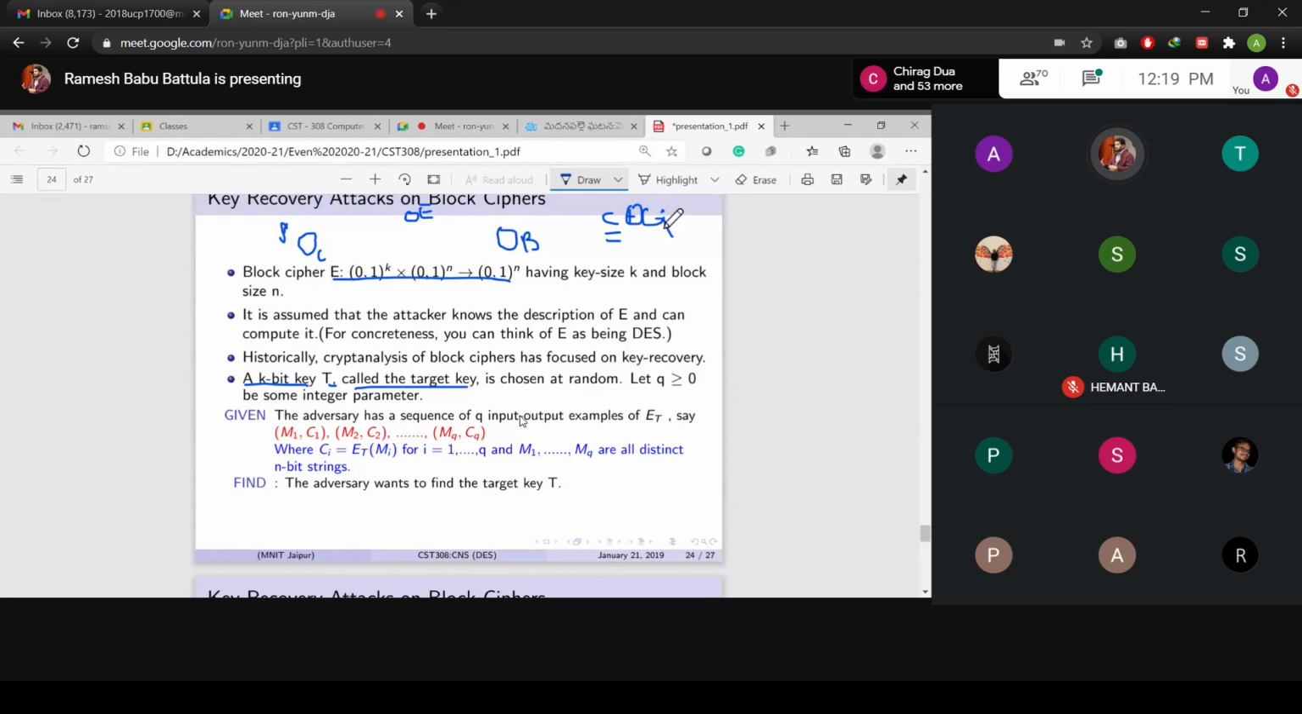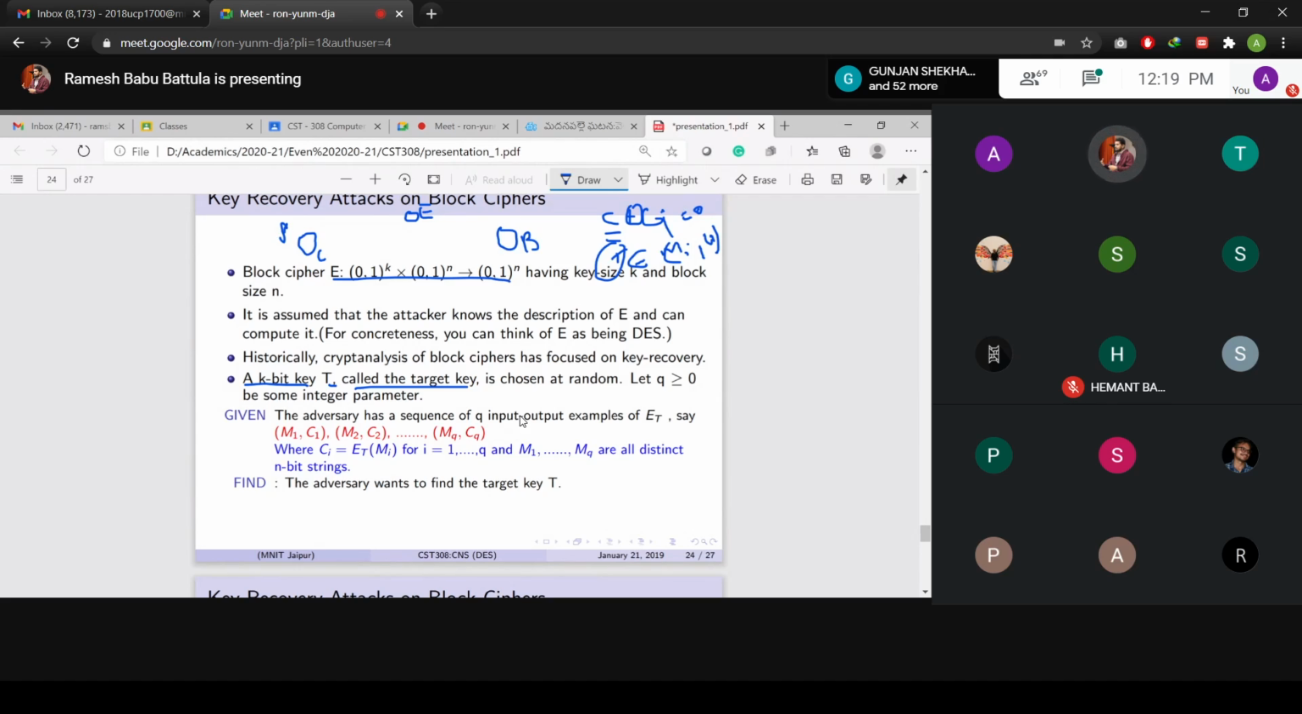Whenever he applies this particular operation and the resultant value is equal to 0, it means the corresponding Ci value has been retrieved. He retrieves this corresponding Ci value. So he is able to find the corresponding Mi value, and whichever key was used to generate this Mi, Ci pair. That is going to be the target key. That means this is the target key used to generate Mi and Ci.